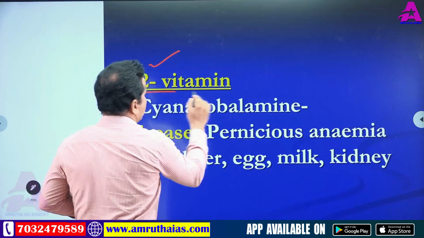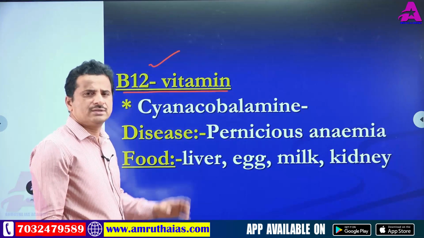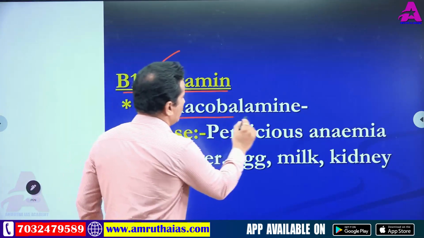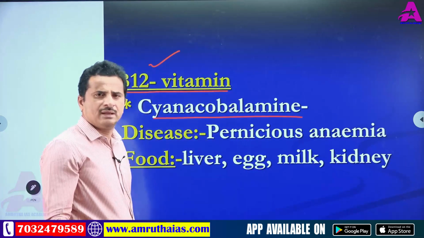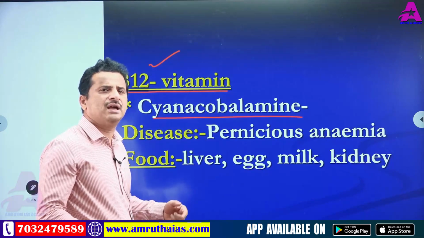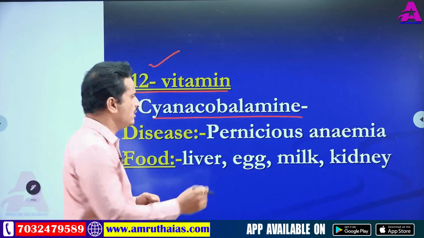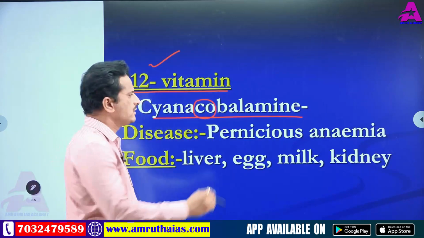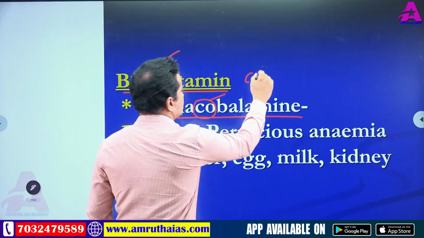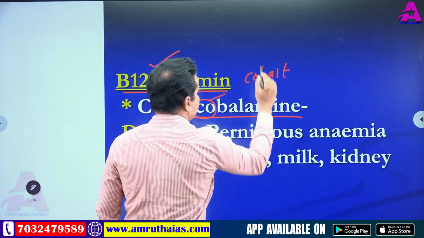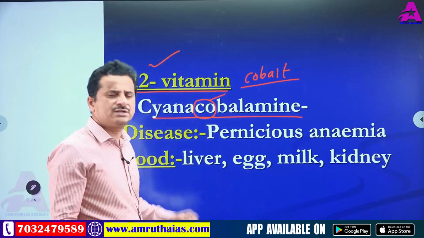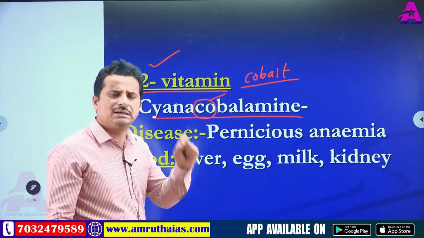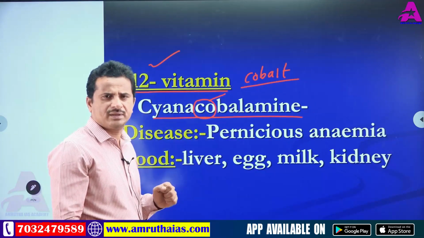vitamin B12. Its chemical name is cyanocobalamin. In animals it is called methylcobalamin. Anyhow, CO is common, and here CO means cobalt. This vitamin contains cobalt, which is why it is also called a cobalt-containing vitamin.